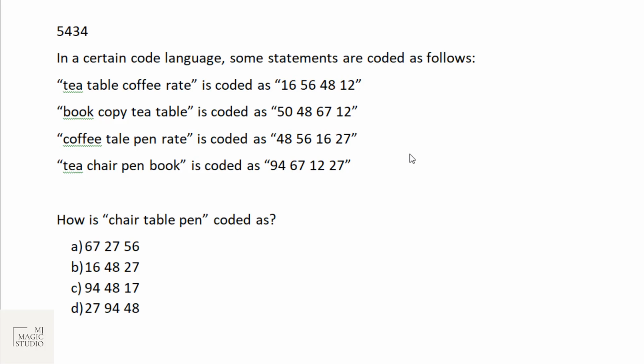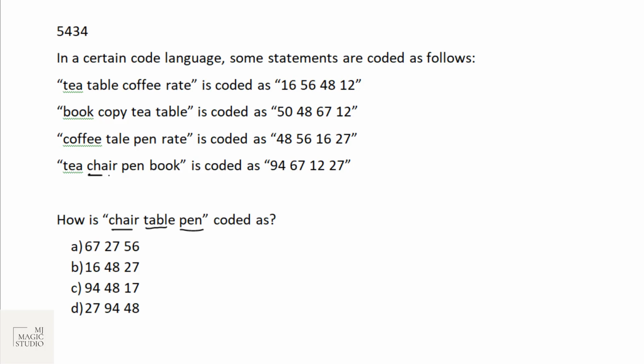So the next one again from coding decoding, where words are coded with numbers, but in jumbled fashion. So in a certain code, some statements are coded as given. We need to identify the code for chair, table, and pen. So let's look out for chair and pen.